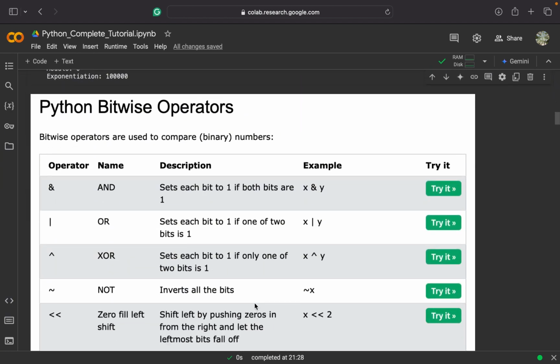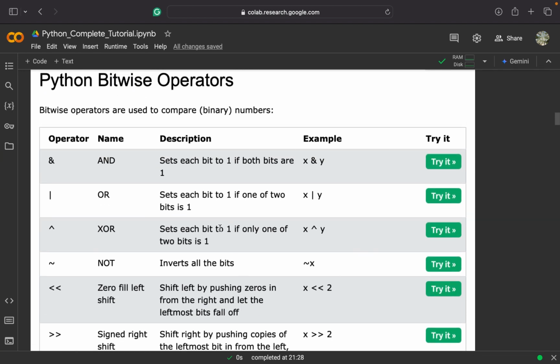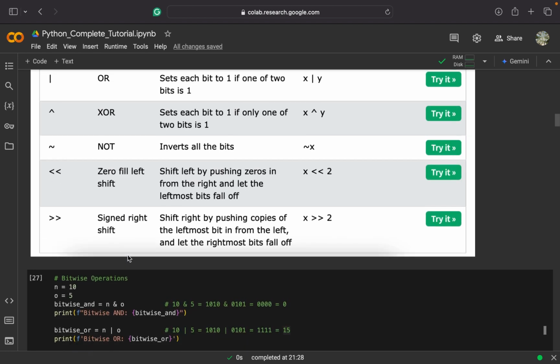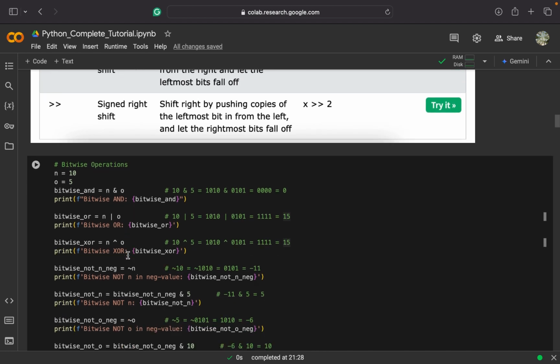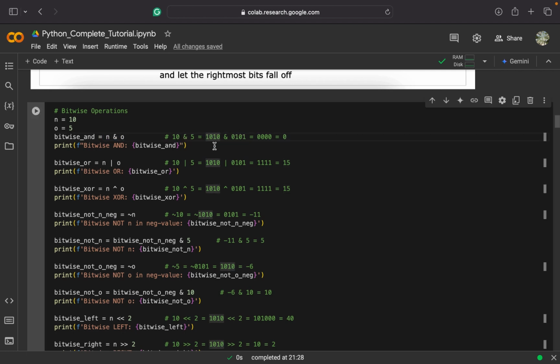More about bitwise operators we will discuss today. The bitwise operators actually help us to perform operations on the binary values of our variables. These include AND, OR, XOR, NOT, left shift, and right shift. Left shift and right shift actually shift the binary values of our variable, as the name suggests. So here you can see examples of bitwise operators. Here we are doing the bitwise AND operator on two variables n and o whose values are 10 and 5, and here I've illustrated the actual calculation being performed inside this instruction.